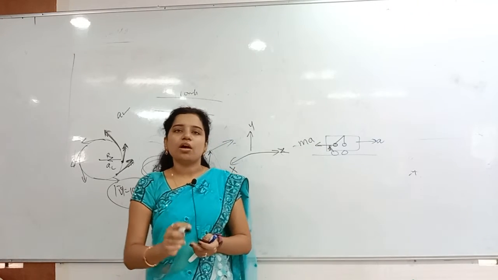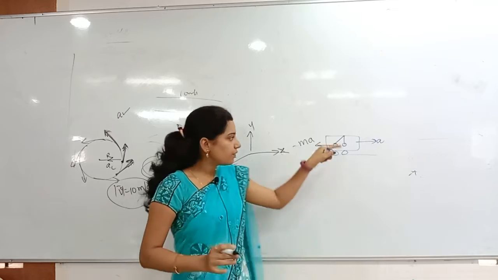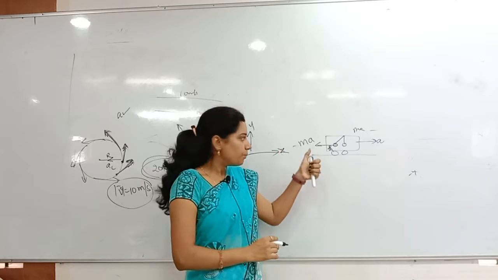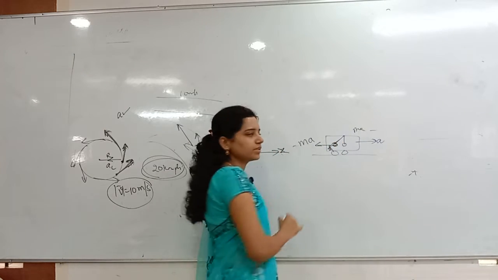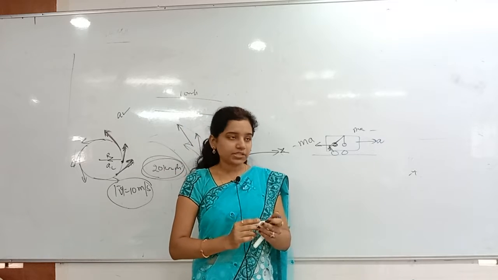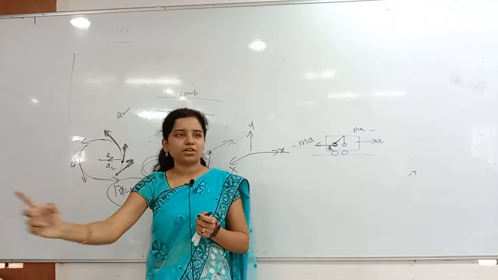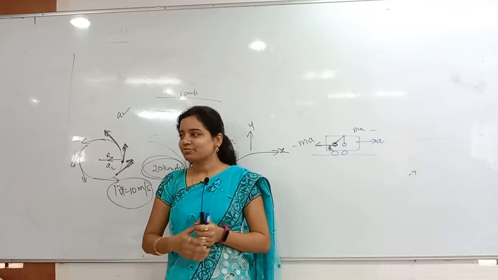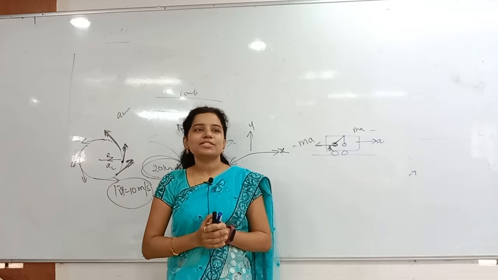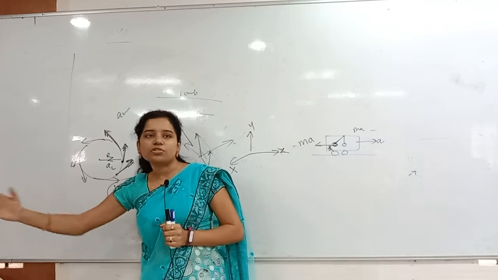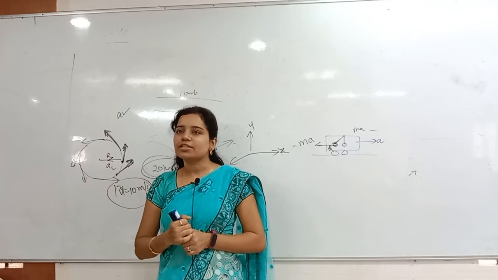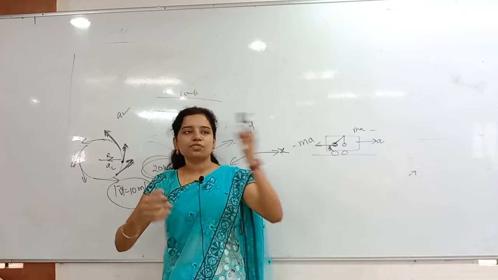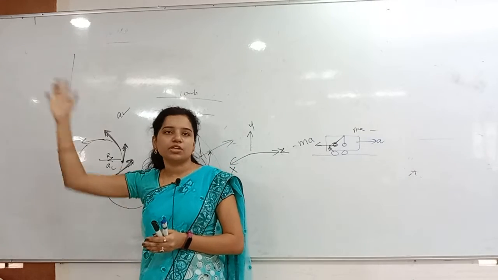The pseudo force will always be opposite to the applied force. Here the force is in this direction, ma is to the right, and the pseudo force will be opposite to that. By that pseudo force only, the pendulum is deflected like this. Similarly, whenever you are sitting in a giant wheel, it rotates in a circle, right? Whenever you are rotating in that, what happens to you? You will be thrown outwards. Why? What is the reason? That is a non-inertial frame, in which Newton's law is not applicable. So the pseudo force comes into the picture, and that throws you in the outward direction.